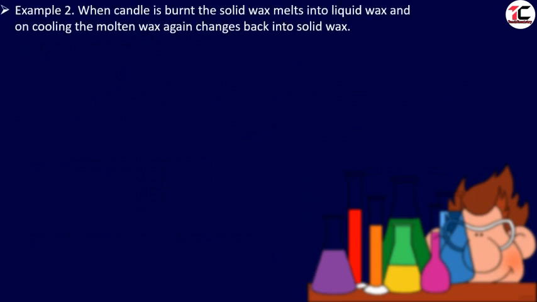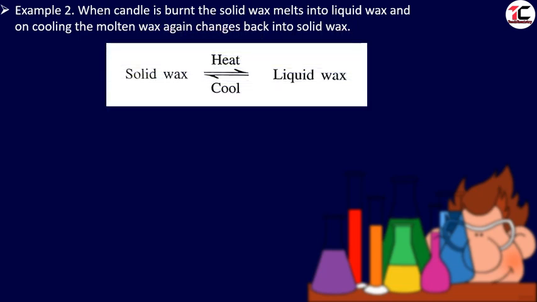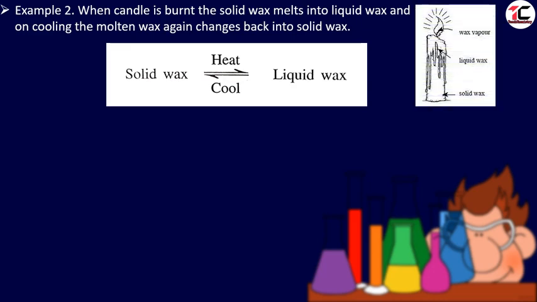Let us see another example. When a candle is burnt, the solid wax melts into liquid wax, and on cooling, the molten wax changes back into solid wax. Let us see in the diagram. Solid wax, on heating, changes into liquid wax. On cooling the liquid wax, we will get the solid wax again.